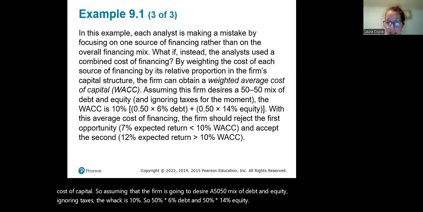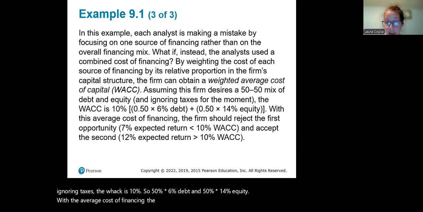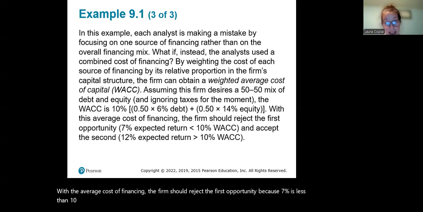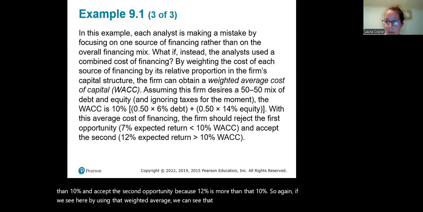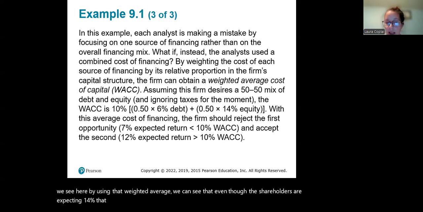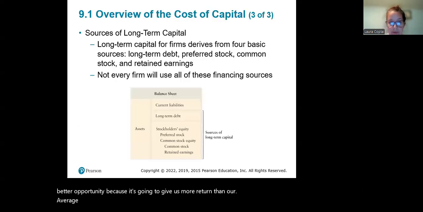With the average cost of financing, the firm should reject the first opportunity because 7% is less than 10% and accept the second opportunity because 12% is more than that 10%. So again, by using that weighted average, we can see that even though the shareholders are expecting 14%, that weighted cost shows us that the second opportunity is actually the better opportunity because it's going to give us more return than our weighted average cost.